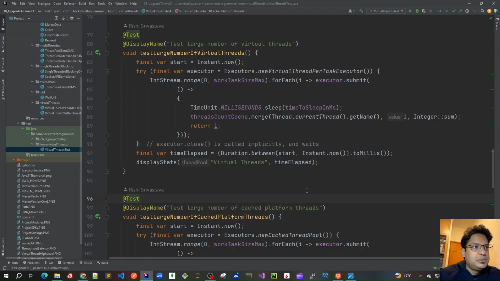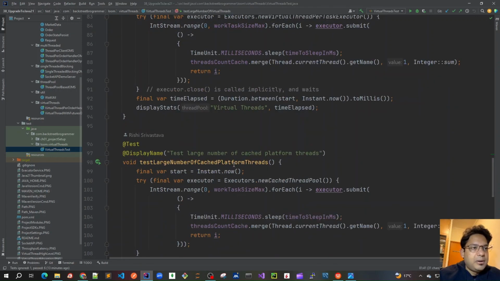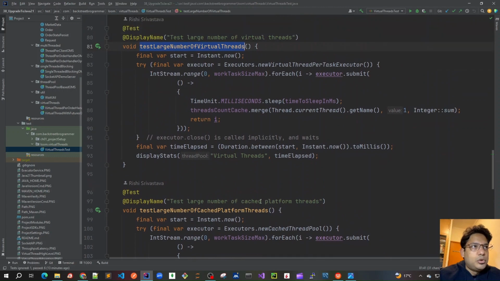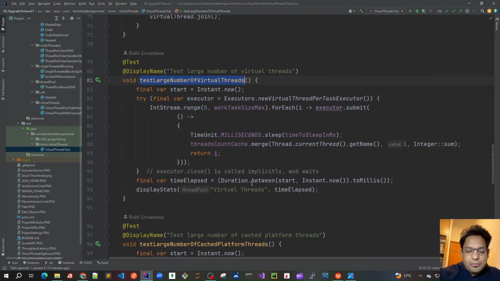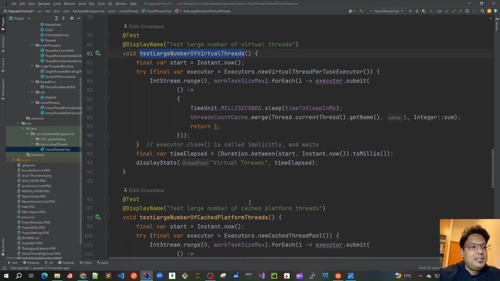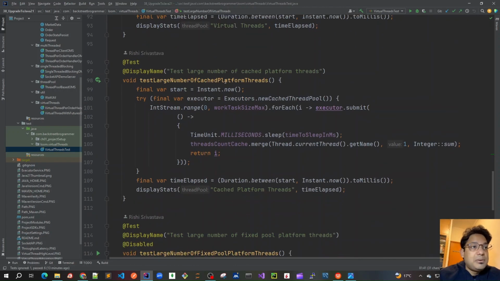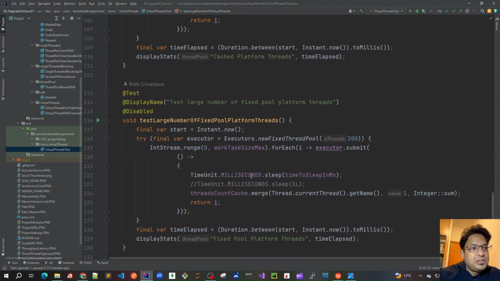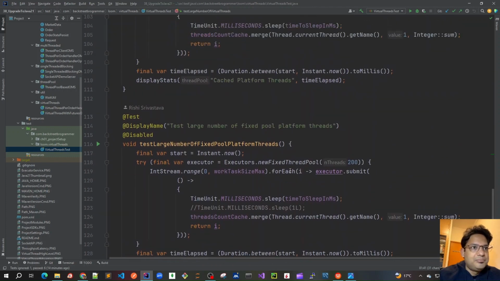So we went through all these cases. We tried virtual threads, then we tried platform threads, and we found that the throughput for virtual threads was tremendously better than the cached platform threads. And for the fixed thread pool, we already saw that it was quite poor in terms of throughput, although the latency is almost the same for all of them.